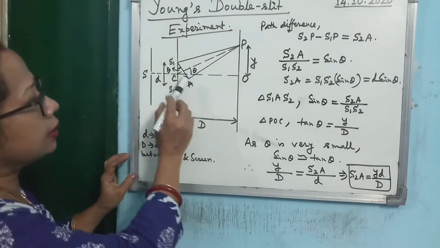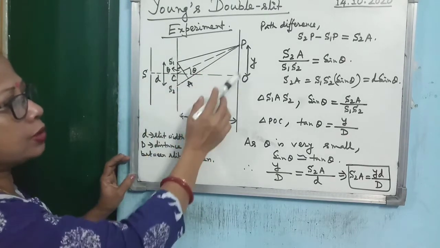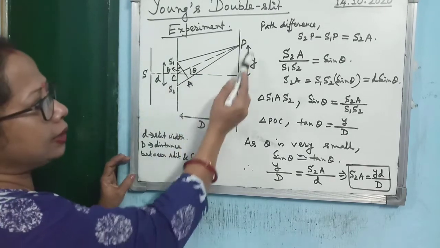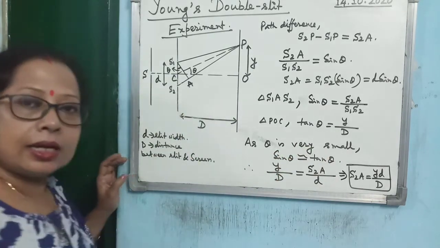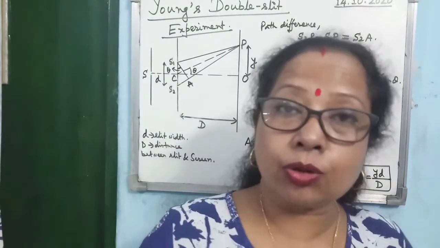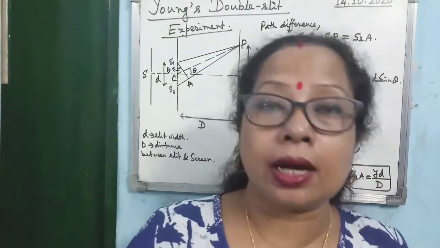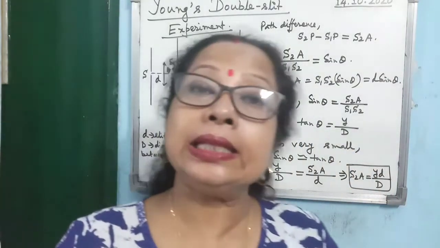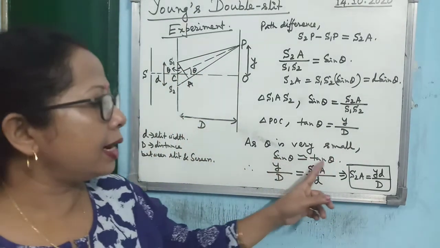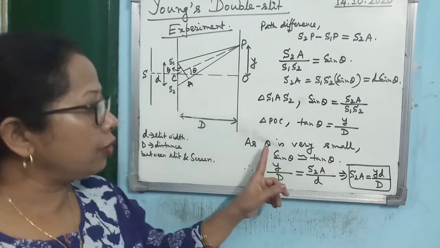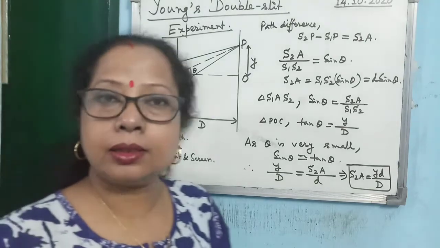And then if you consider the midpoint of S1S2 as C, then in the triangle POC, this angle is theta. So tan theta will be perpendicular upon base, so y by D. Is that clear? Now you know that as theta tends to 0, tan theta is theta. Again as theta tends to 0, sine theta is also theta. So when theta is very, very small, one can approximate sine theta and tan theta as equal. It is possible only when theta is very small. You must remember that. Otherwise sine theta and tan theta are not equal.